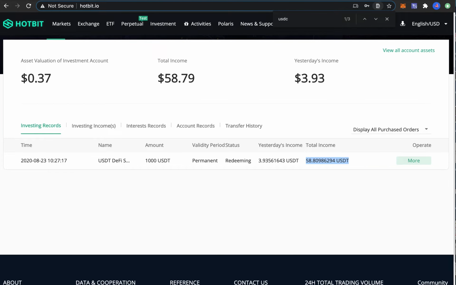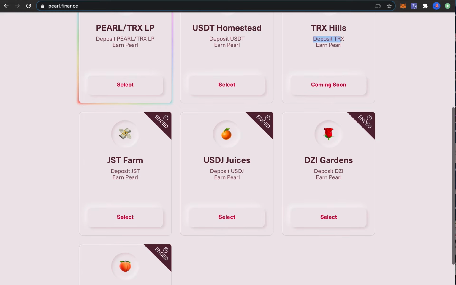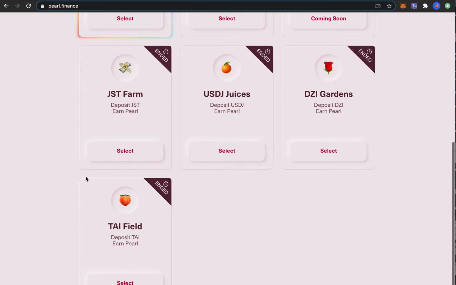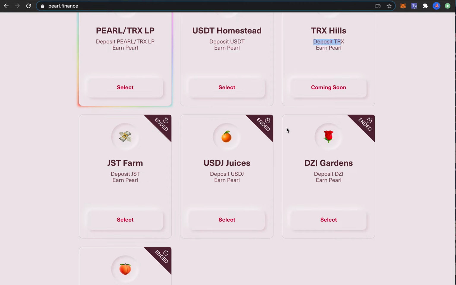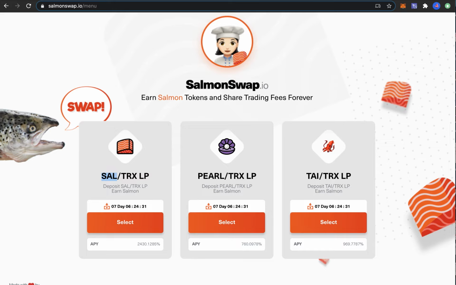And the next thing you can do is go to Tron Network and do yield farming on Tron Network. There are actually many protocols already on Tron Network. The most popular one that many people talked about was Pearl.finance. But currently there are not any trading pairs here that you can actually do. TRX trading pool is coming soon, but currently you cannot do anything here. The next one is salmonswap.io, which is another fork of SushiSwap on Tron Network.